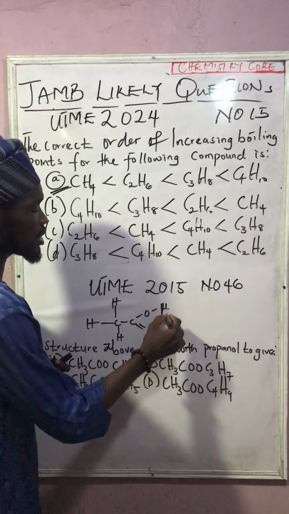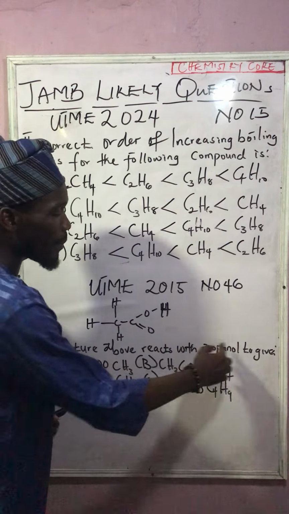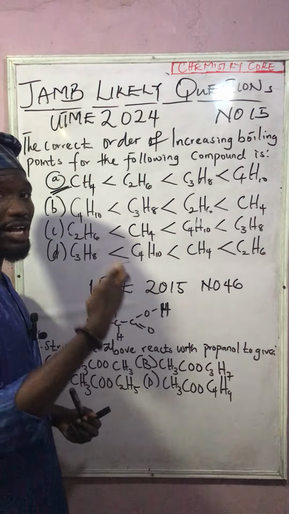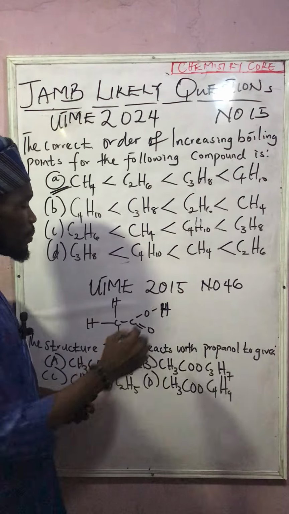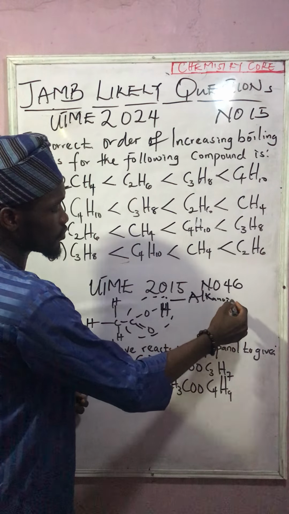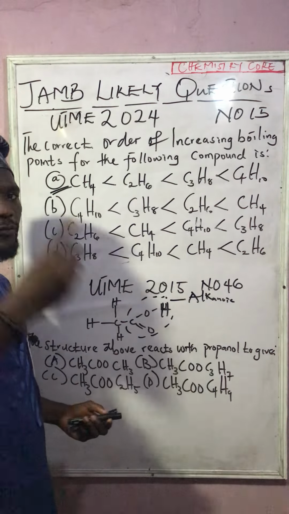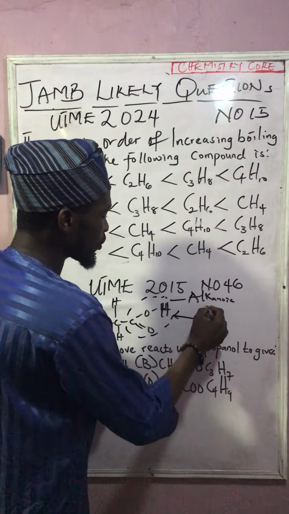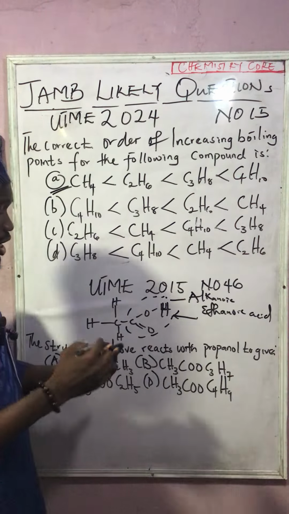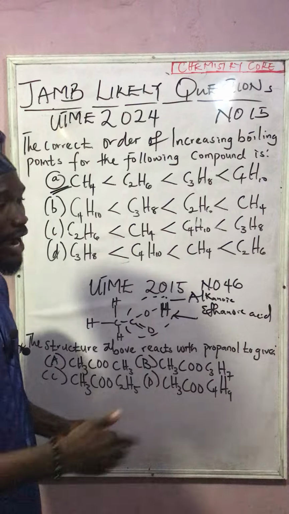The first thing to understand about this second question is that they said the structure above reacts with propanol to give what? You can easily deduce the answer without knowing the compound given on the board. So this particular compound, this functional group, is called the alkanoic, which is a carboxylic acid. So now, how many carbon atoms do you have? We have two. With that, this particular compound will give us what we call ethanoic acid. So now, if this ethanoic acid should react with propanol, what is the final product?